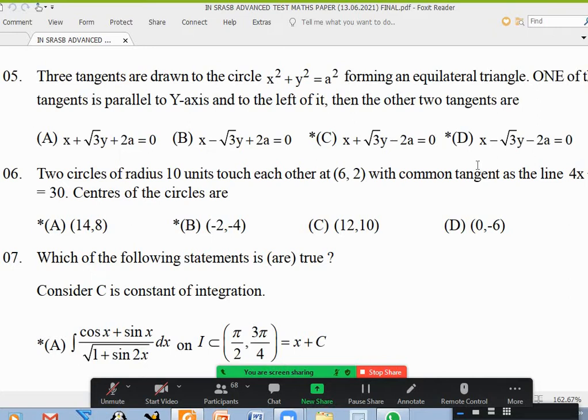Okay. What about this equilateral triangle? What about this? So this is also correct. This is also correct. This is also correct. So these two are having slope 1 by root 3. These two are having slope minus 1 by root 3. Is it okay? Yes, sir.